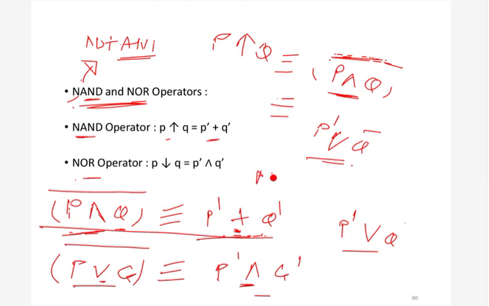So these are two more operators. They are not as important as the other 6 operators that we have seen. So far we have seen 8 operators: negation, conjunction, disjunction, then implication, then exclusive or, then biconditional, and this NAND and NOR operator. Today's class was all about these operators. They are very important in mathematical logic, so that's why we have spent this much time.